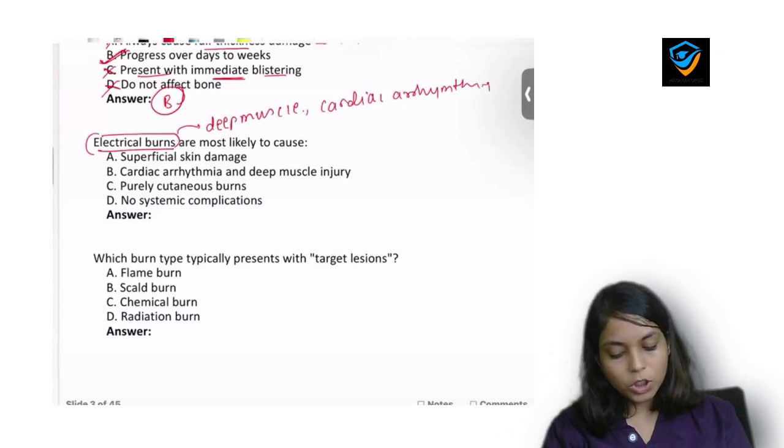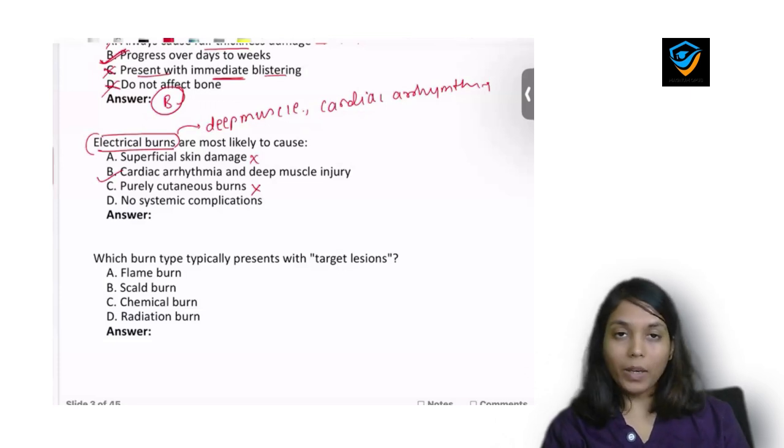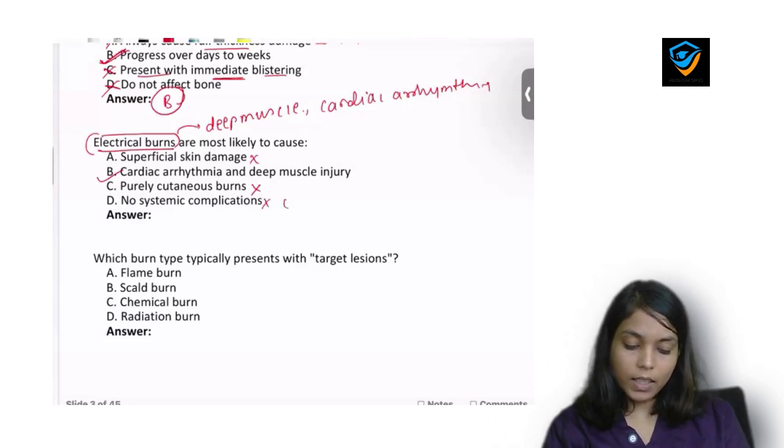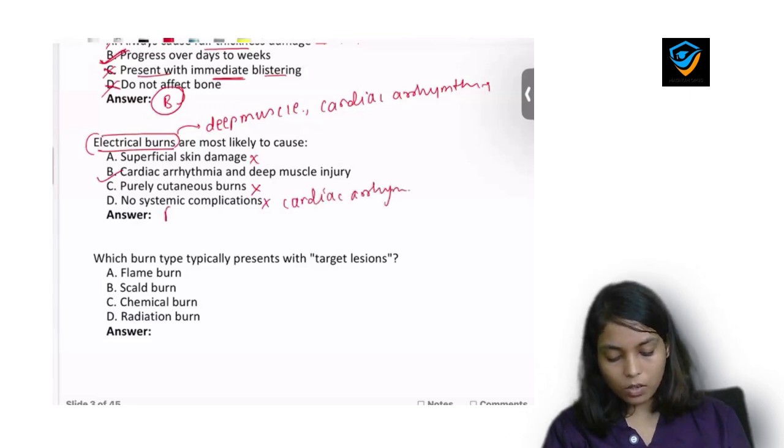Now, second option is cardiac arrhythmia and deep muscle injury. Yeah, this is right. Purely cutaneous burn? No, it causes deeper tissue damage. And D option is no systemic complications. No, it causes cardiac arrhythmia when the voltage is high. So the answer here will be B again.